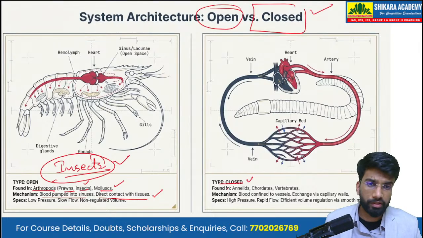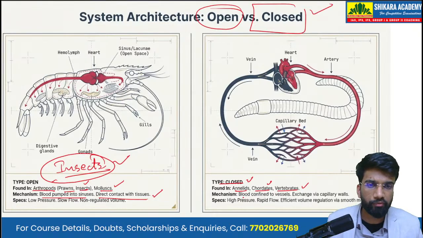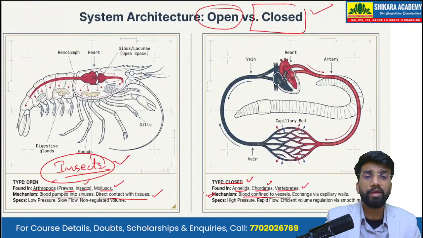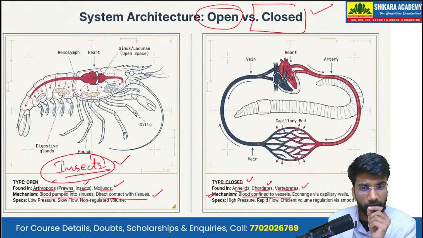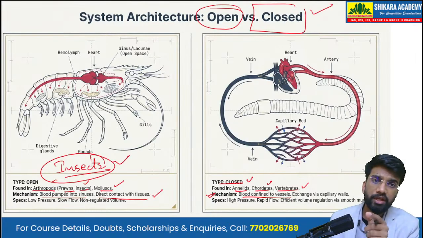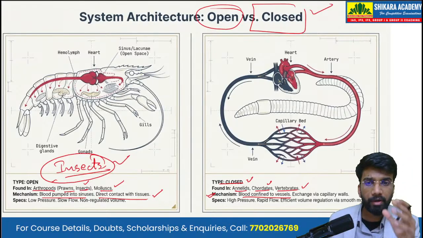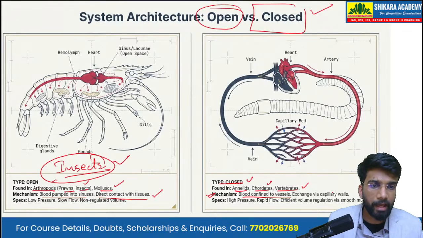The closed circulatory system is mainly found in annelids, for example earthworms, the chordates, as well as the vertebrates, including all the mammals, birds, reptiles, etc. Here the mechanism is that blood is confined to vessels. Blood always flows in the vessels, the broad vessels as well as the tiny, minutest vessels, which are also called capillaries. The exchange of substances between the blood and the tissue is carried out via the capillary walls.